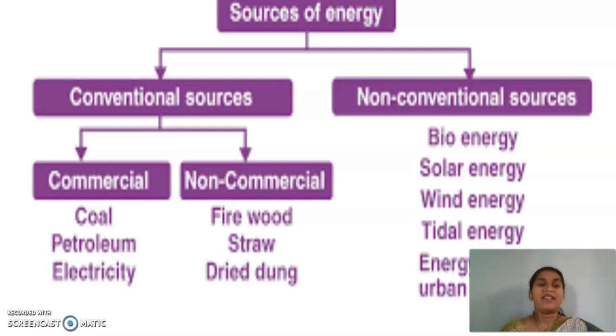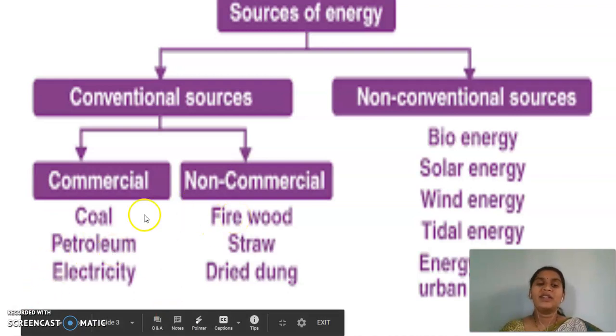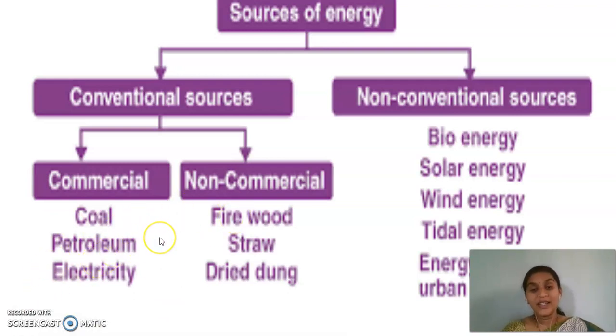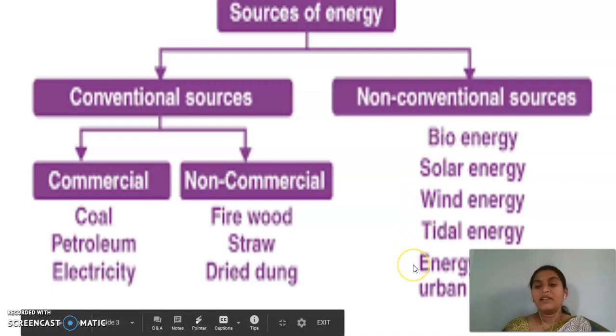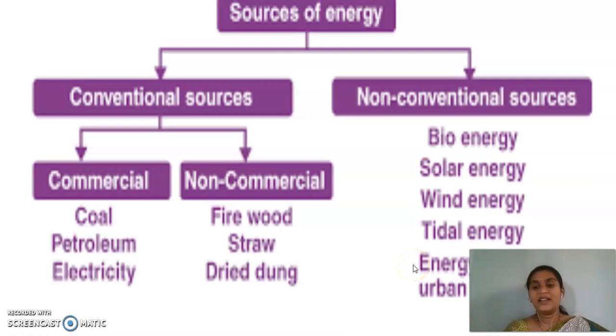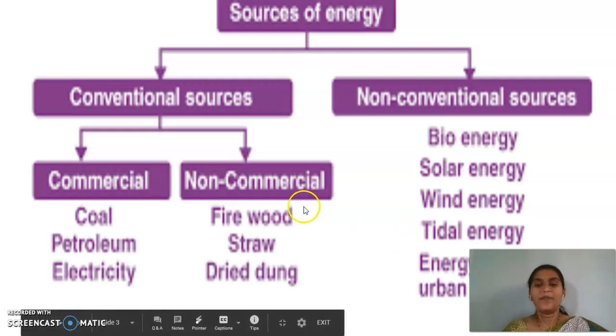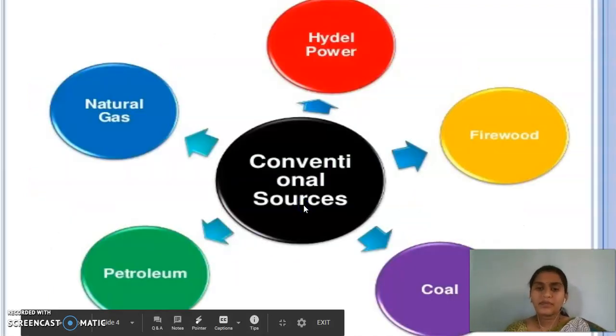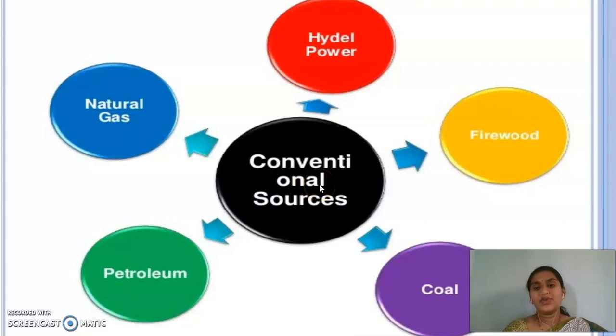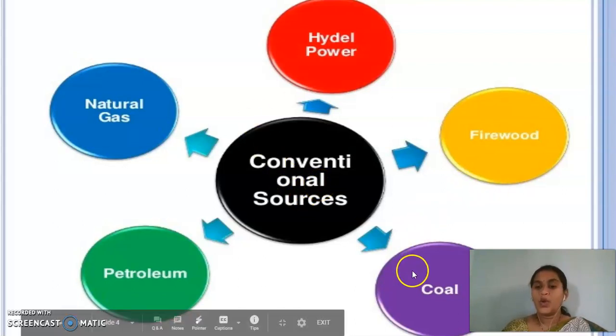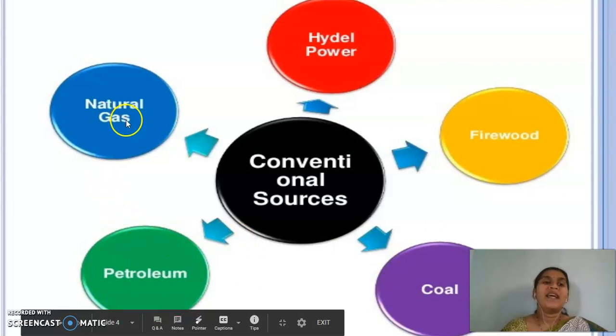So today we'll be seeing firewood, coal, petroleum, natural gas, and even the hydroelectric power, that is hydel power. And some non-conventional sources of energy are bioenergy, solar energy, wind energy, tidal energy, energy from urban waste. Many things we can see. So coming to the conventional sources of energy: firewood, coal, petroleum, natural gas, and the hydel power.